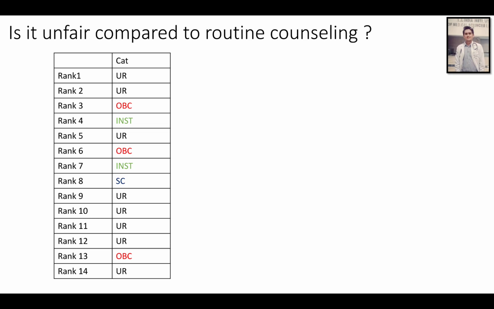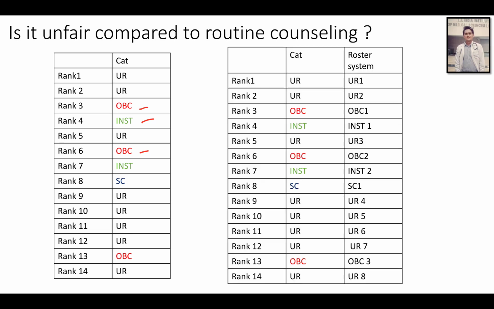Whenever we have ranks, let's say ranks 1 to 14, we don't know what category they belong to. Suppose rank 3 is OBC, rank 4 happens to be from the institute, rank 6 is also OBC, and rank 7 is from the institute. So this is the category. Now when we prepare a roster, we assign them numbers as per their category. Counseling is a very tricky process.